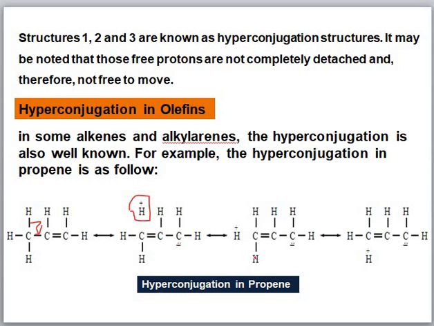Like in structure 2, the second hydrogen atom will lose the bond and it will again produce the double bond, and in the next structure the third hydrogen atom is involved in the bond formation. Then we can say that in olefins hyperconjugation exists. In the first example, hyperconjugation was explained in carbocations, and in this example hyperconjugation was found in olefins.